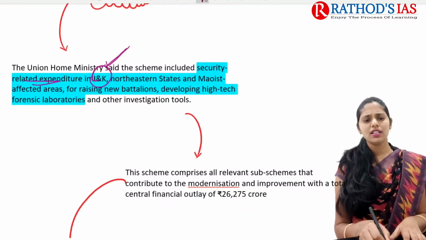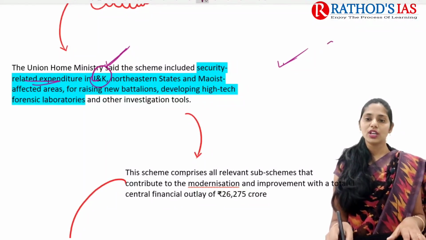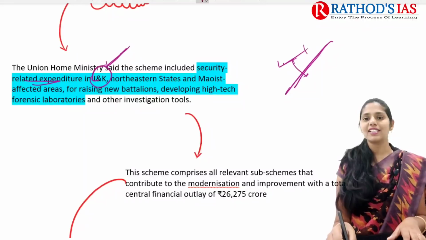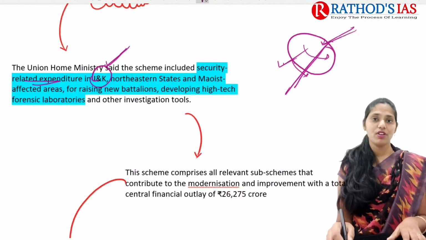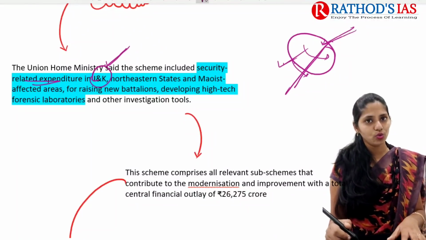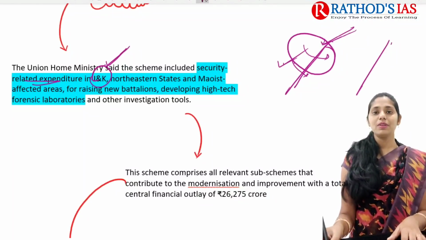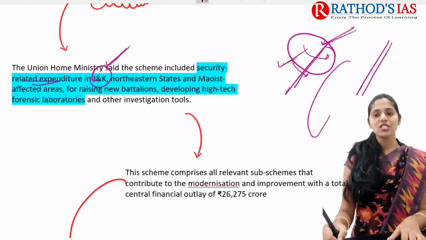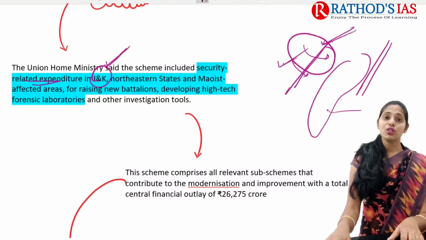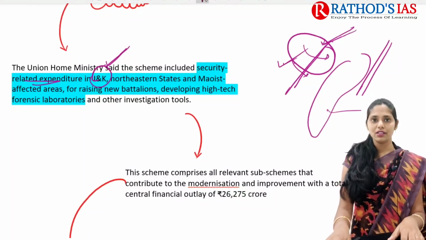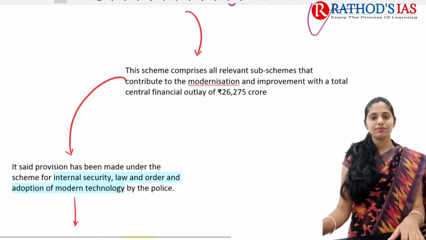In Jammu and Kashmir, in recent days, we studied one article regarding the increasing number of drones across the India-Pakistan border, especially in Jammu and Kashmir, right? Because Jammu and Kashmir faces a severe threat from terrorists, we need to increase spending there. Even in the northern states, we have some insurgency problems and Maoist affected areas like the Red Corridor. So we need to raise new battalions and develop high technology forensic laboratories and investigation tools. For all these things, the budgetary allocation has now increased.